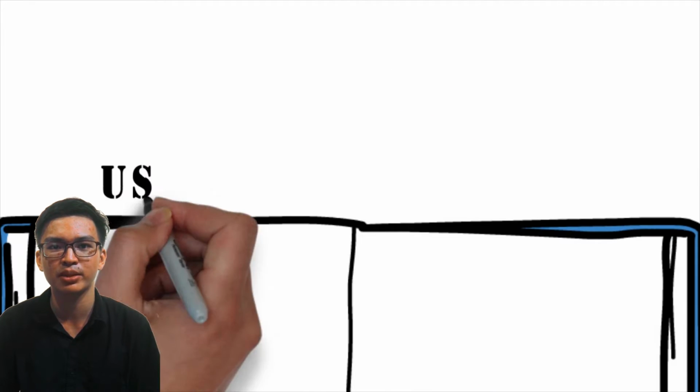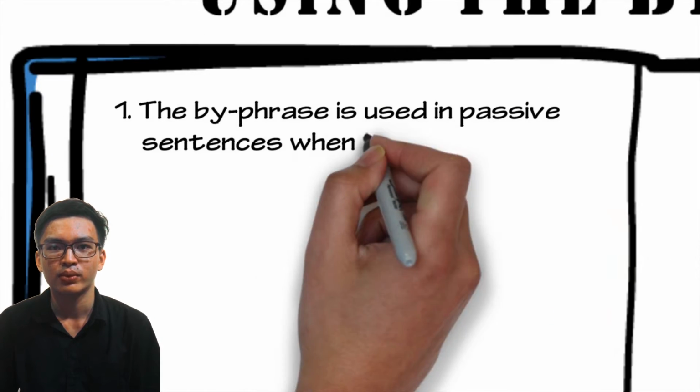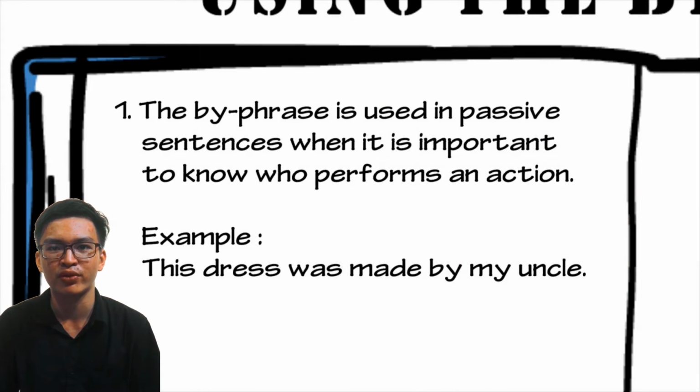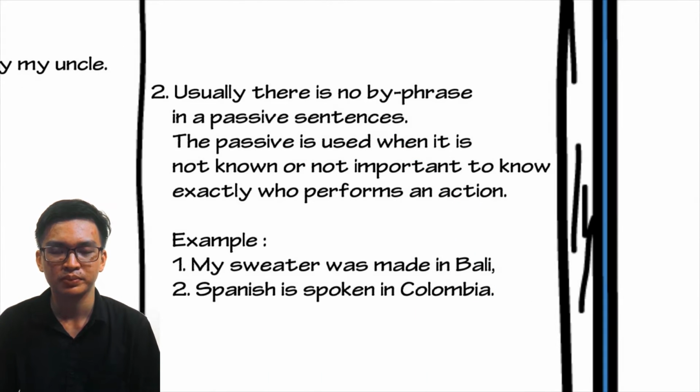The next is using the by phrase. The by phrase is used in a passive sentence when it is important to know who exactly performs the action. For example, this dress was made by my uncle. And then the second one. Usually there is no by phrase in a passive sentence. The passive is used when it is not known or not important to know who exactly performs an action. The example is my sweater was made in Bali. And the second one is Spanish is spoken in Colombia.